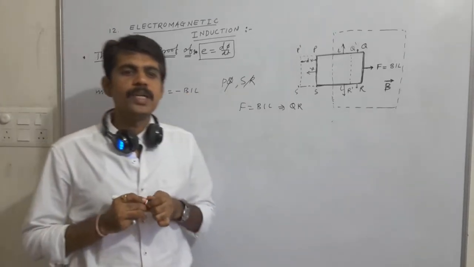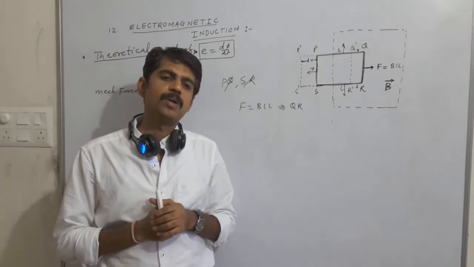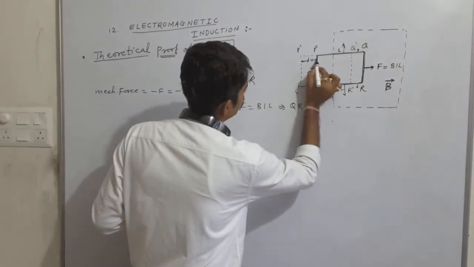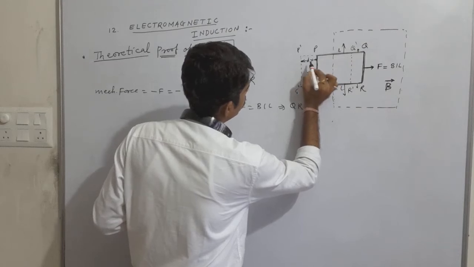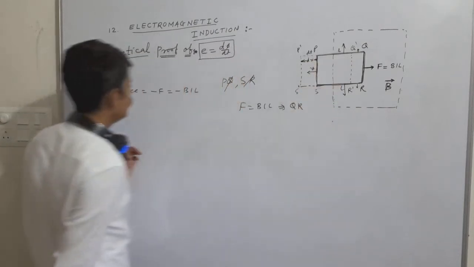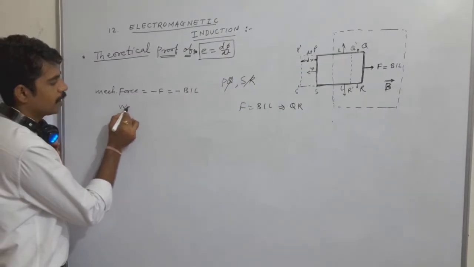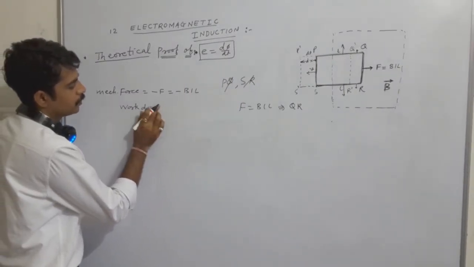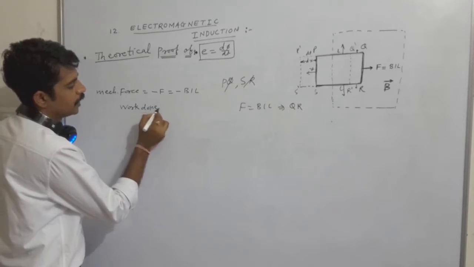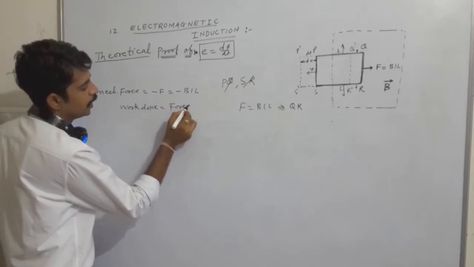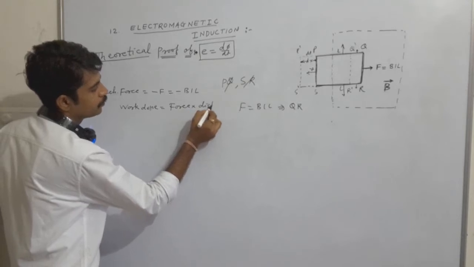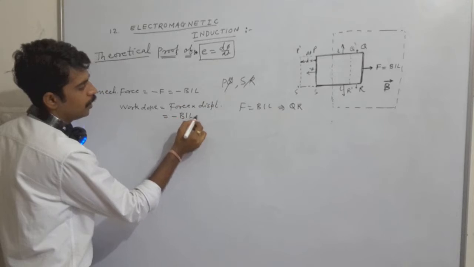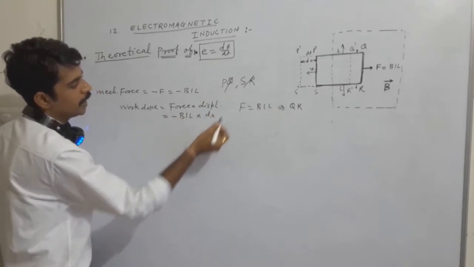Now if we consider dx to be the displacement of this coil in the time dt, then the work done is equal to force into displacement. We already know the force, which is B into I into L, and the displacement is dx.